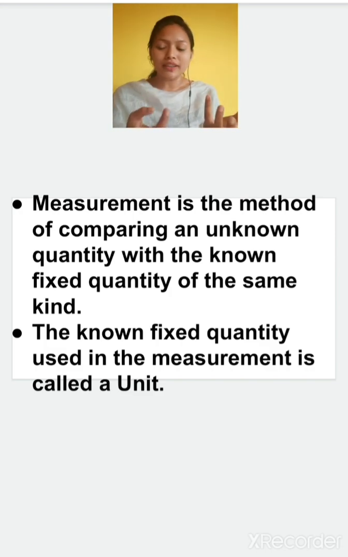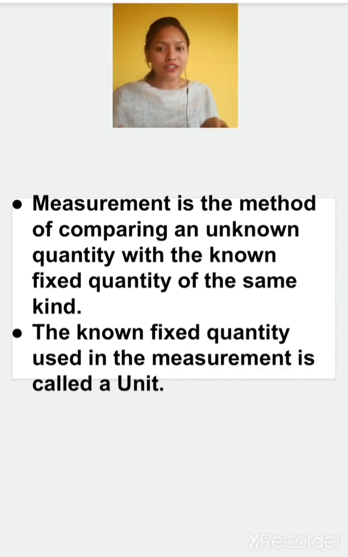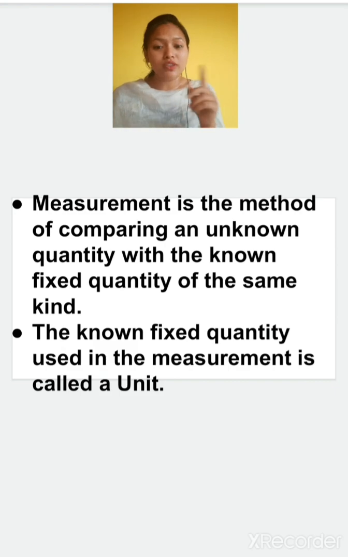We can't compare 1 liter and fruits. We can't do that, that we are adding 1 liter on one side of the balance and on the other side we are putting the vegetables. We can't do that. So that's why it is said the same kind.